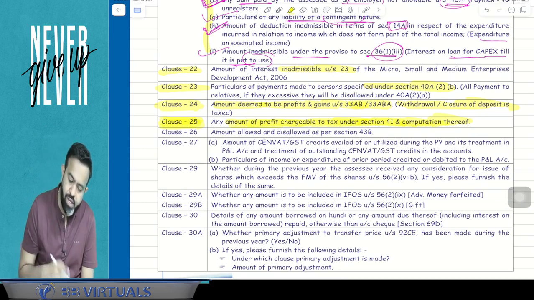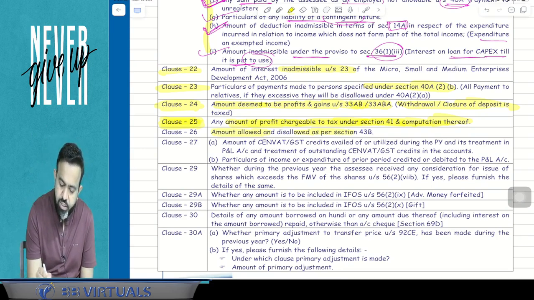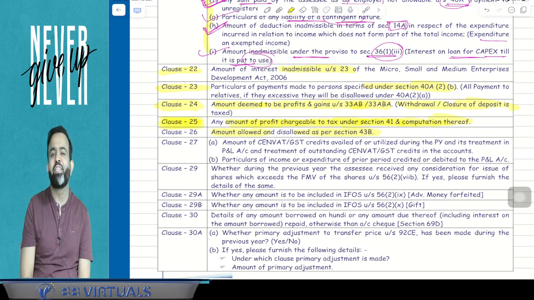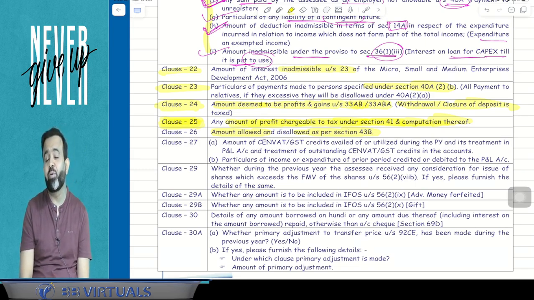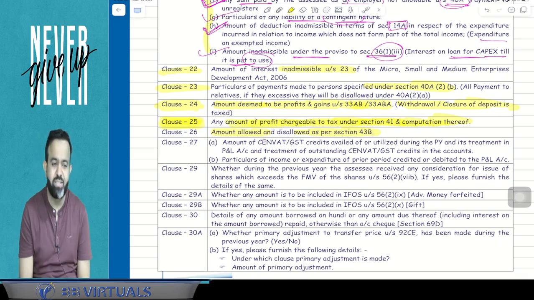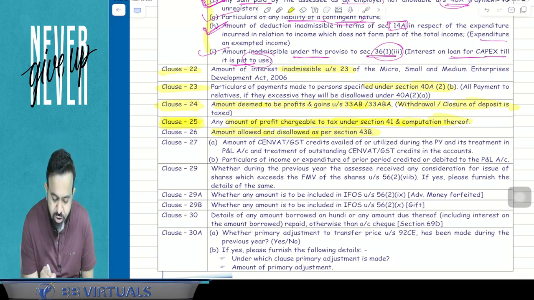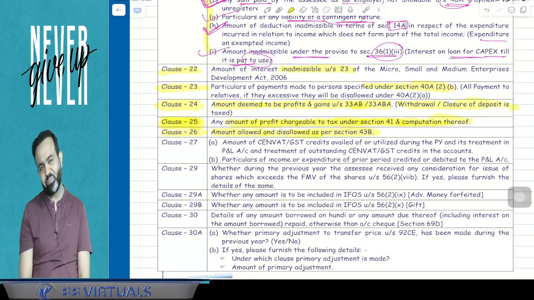Now next part. Any amount allowed or disallowed as per section 43B. In 43B, you know that there are certain payments that you have to make up to the due date of return filing: interest on loan taken from scheduled bank or PFI and all, leave salary, bonus and commission to the employee, any indirect taxes and all, or any amount paid to the Indian Railways for use of railway assets. That has to be made up to the due date of return filing, otherwise it will be disallowed in the current year. So that has to be mentioned here in clause number 26.